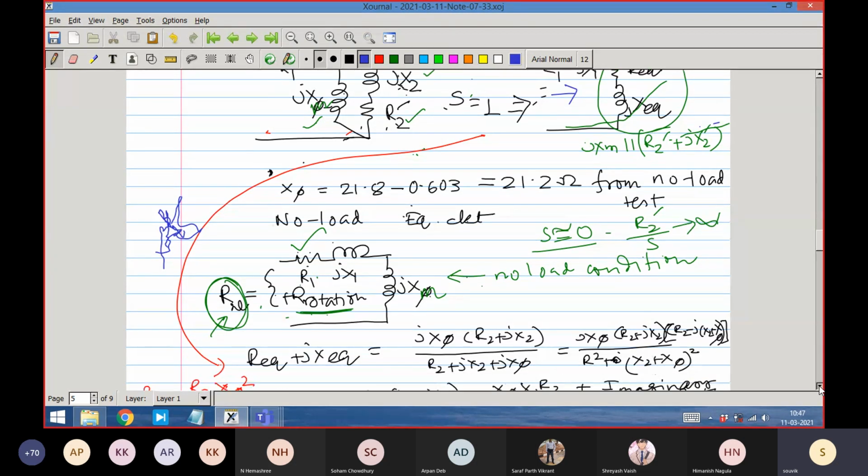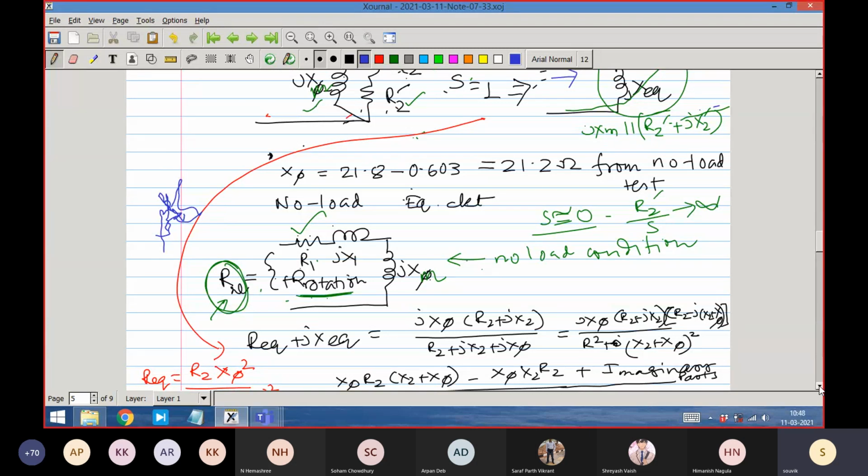So you know from here what is x1 and x2, because you know what is the block rotor test, right? If you know x1 and x2 separately, now I am able to find out what is xm, or x phi. So xm is nothing but the x no load part, 21.8, minus 0.623.